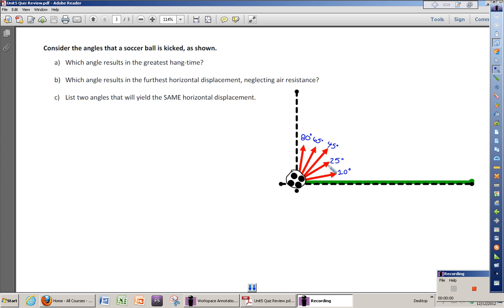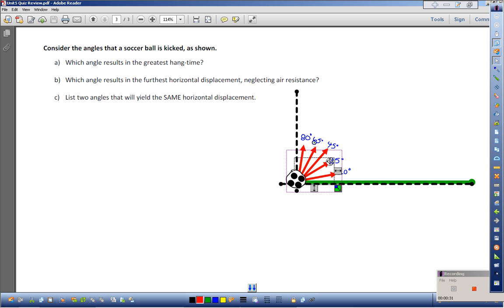Now it's not drawn this way, but you should assume that each one of these vectors has the same resultant magnitude, because that's going to be important. So I'm just going to stretch these out to show that they are pretty close to being the same resultant magnitude. If that is the case, I think we're in a position to answer the rest of these questions. It wants to know which angle results in the greatest hang time.